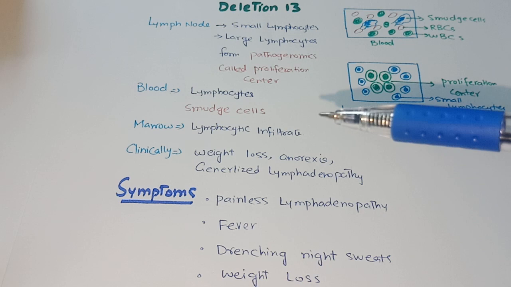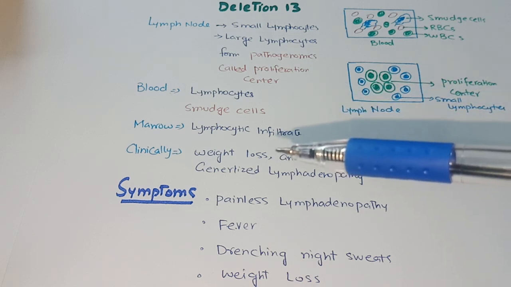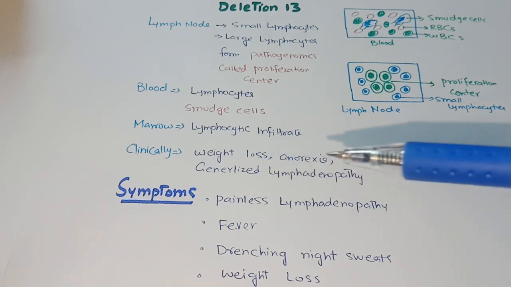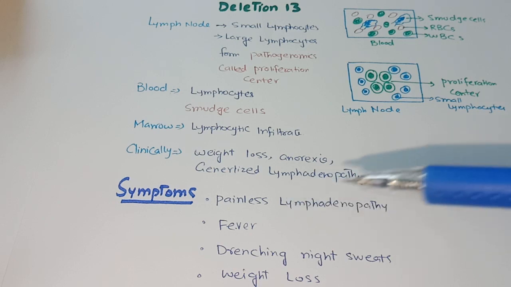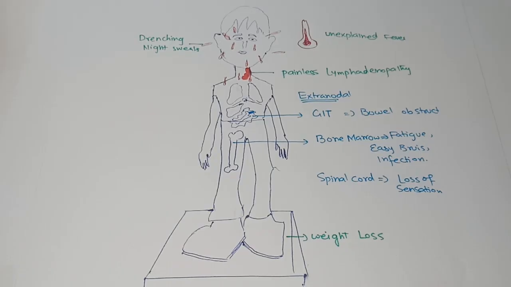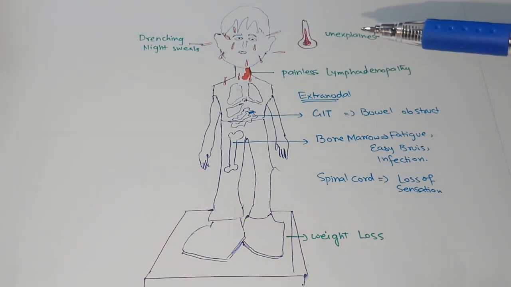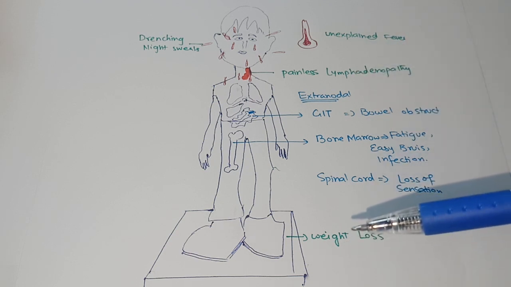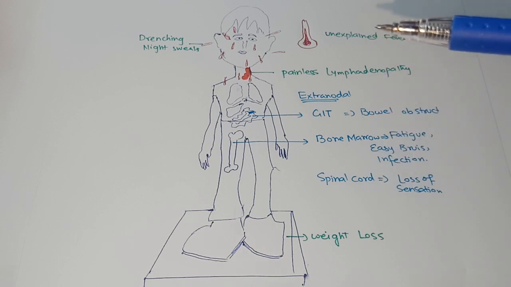It means that lymphocytes accumulate in bone marrow. Clinically, these patients present with weight loss, anorexia, and generalized lymphadenopathy. Symptoms are described from this figure. As shown in the figure, there are drenching night sweats, unexplained fever, painless lymphadenopathy and weight loss. These are the symptoms due to involvement of nodal tissues.